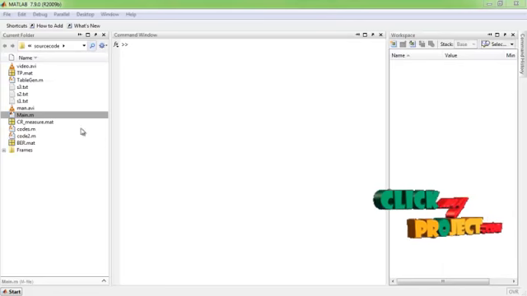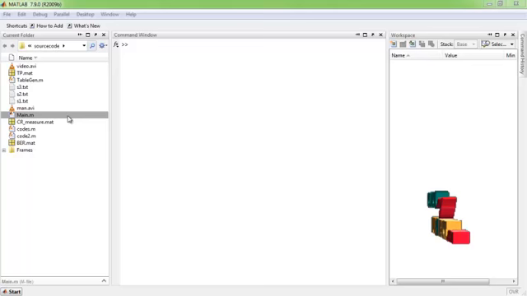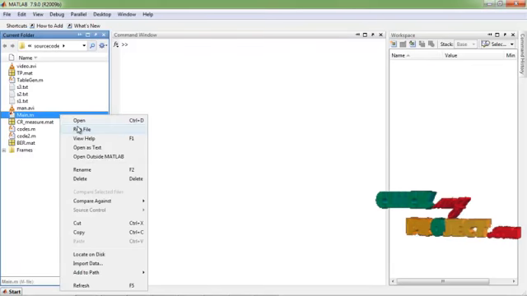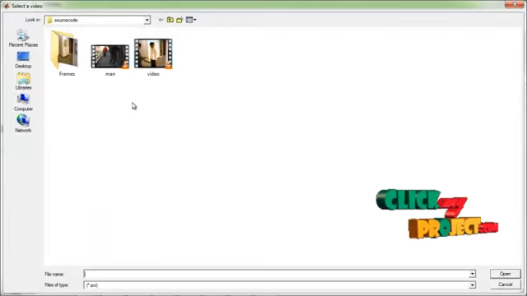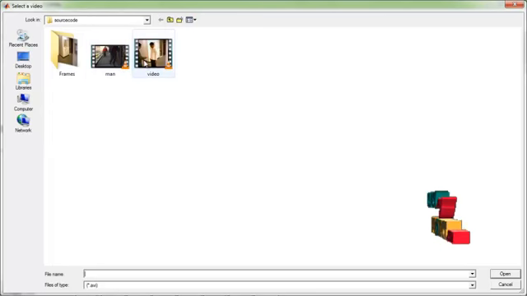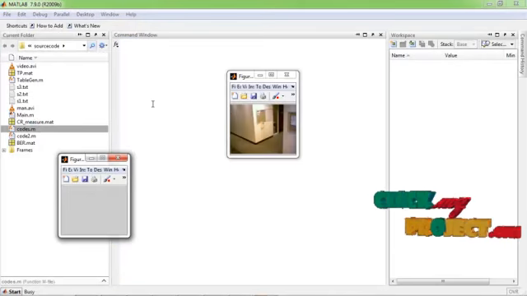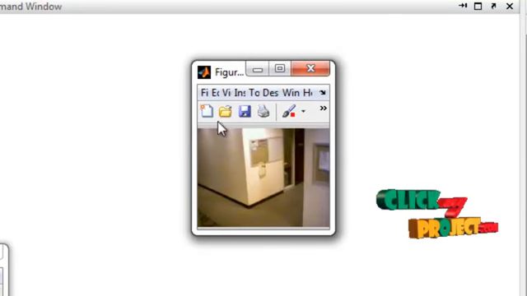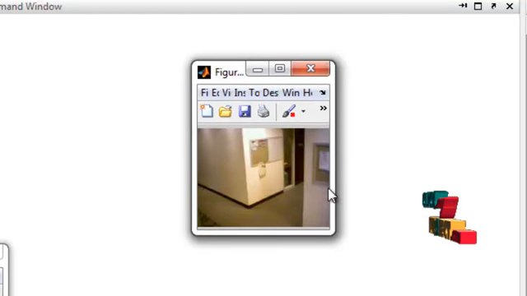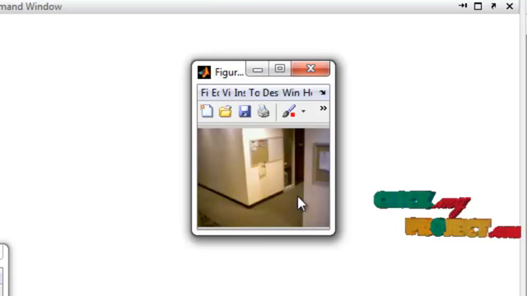Open the source code folder and select the main.m file, right click on it and select run file. Select an input video from these two videos. I select the second video. This is one frame of the input video. Please wait a moment and the code will be executed very soon.